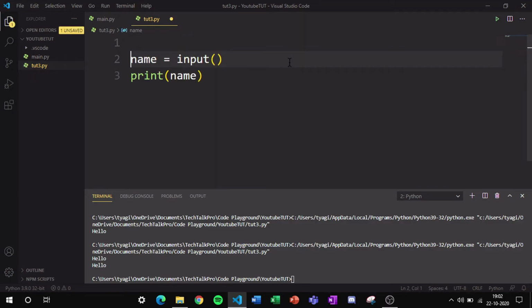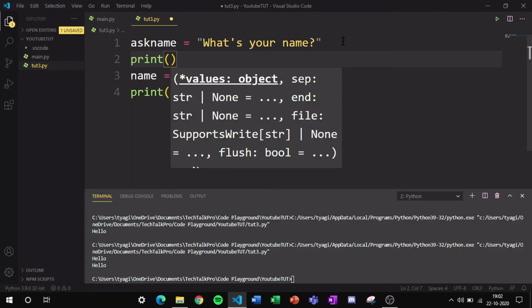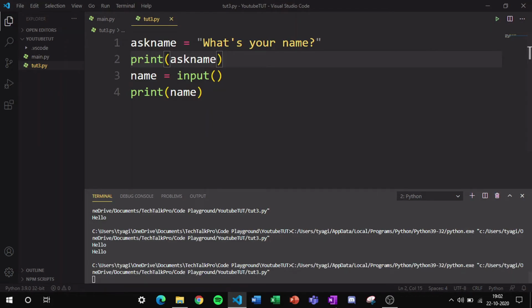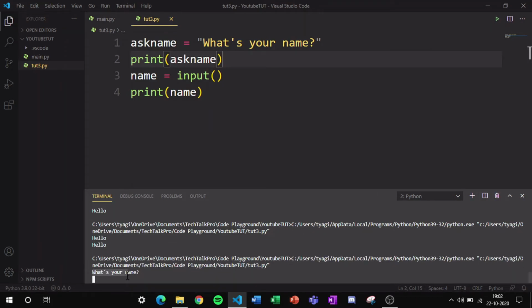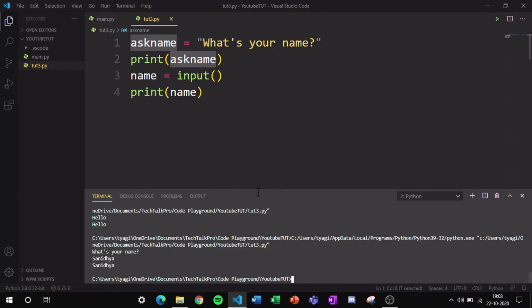So now let's define and ask the user for a name. I am going to name a variable ask name, and I am going to define its value as what's your name. And now I'm going to print this value. So I will type print and then I will put double parentheses, and here I'm going to type ask name. Now if I run this, it will ask my name and it is showing what's your name, which is the value for ask name. Now I'm going to type here Sanidhya. Once I click enter, Sanidhya will be stored as the name. As you can see, it is showing me Sanidhya.